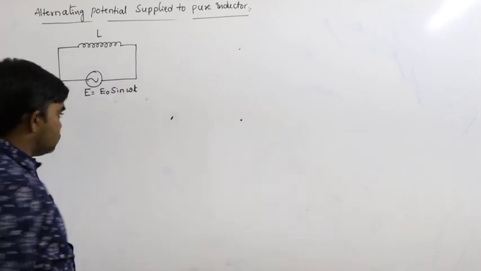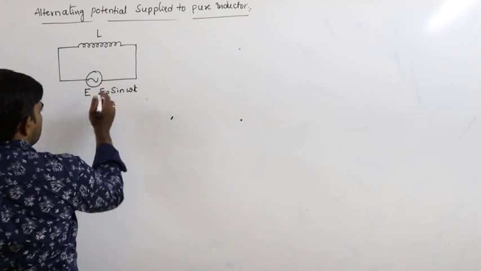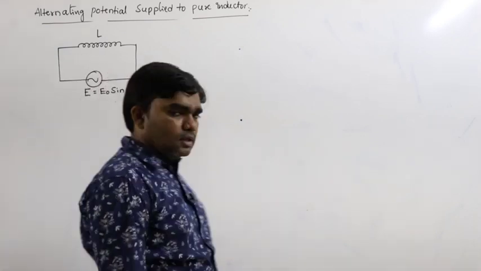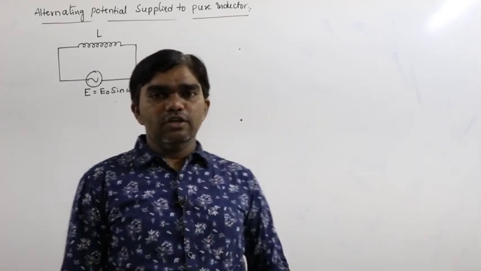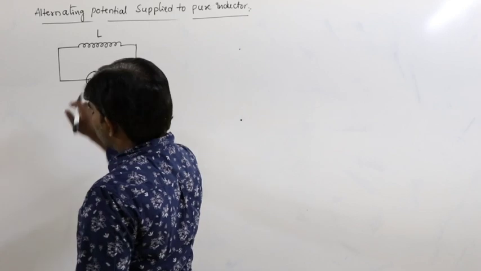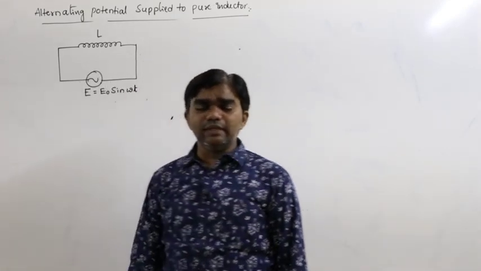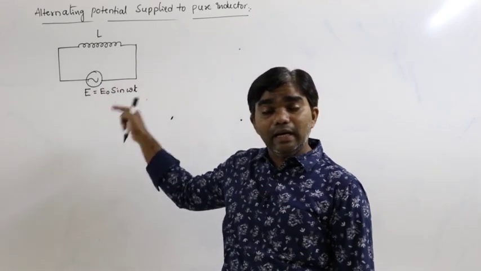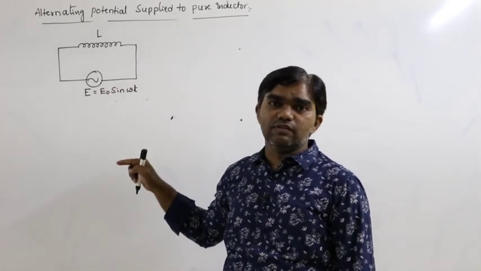So this is the alternating potential supplied. That means potential continuously varies with the time, and it repeats at regular intervals of time.